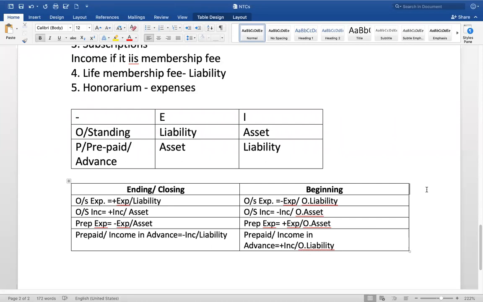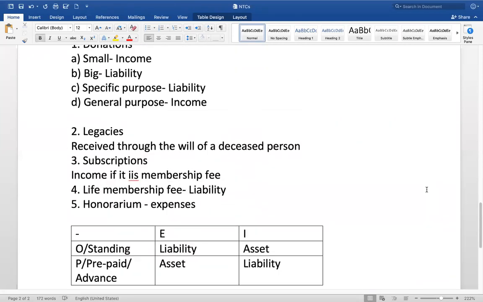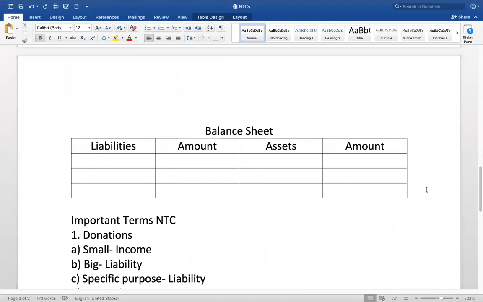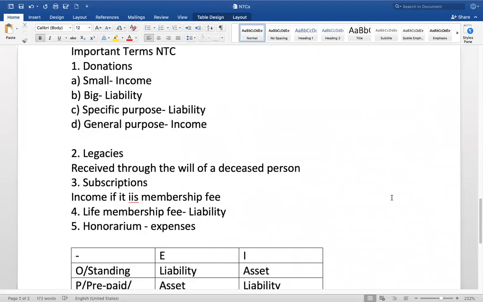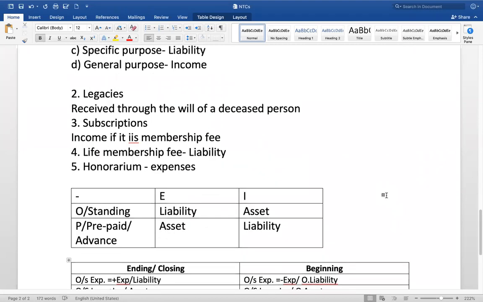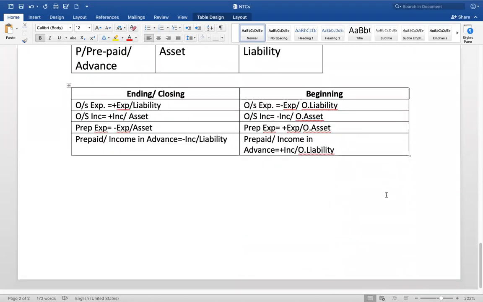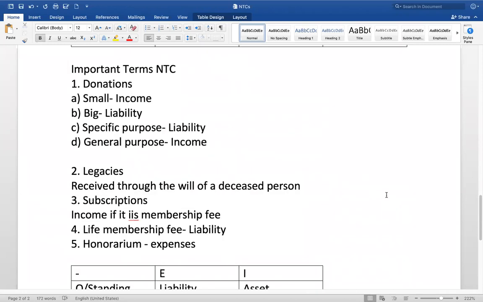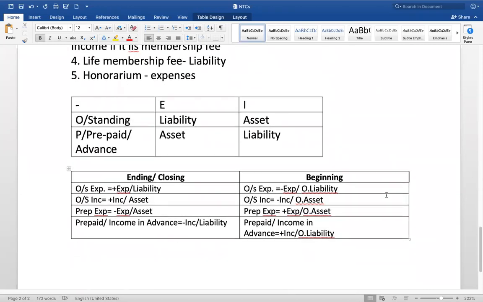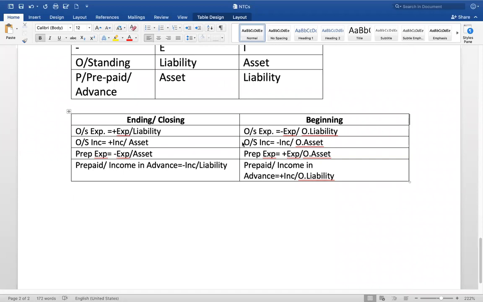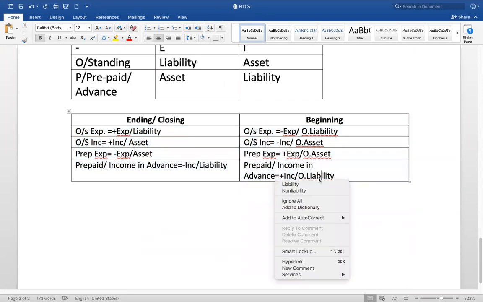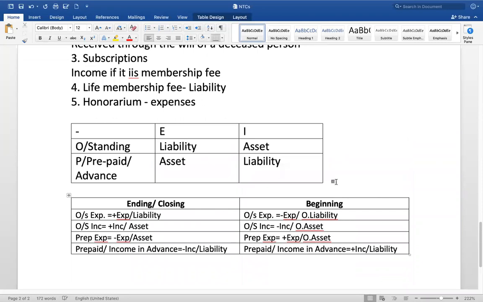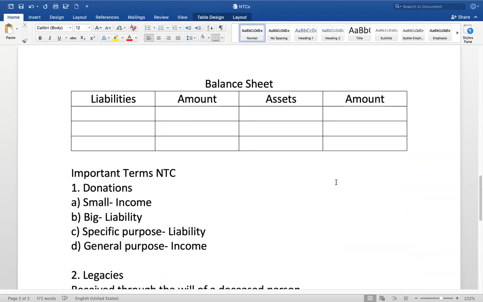So this is all about the adjustments that you may come across and the treatment that you have to give. This is the crux of the entire non-trading concerns problem. You can fit any non-trading concern problem in this. Only thing is you may get confused using these technicalities. Otherwise, there's no way you go wrong if you follow this order or sequence.